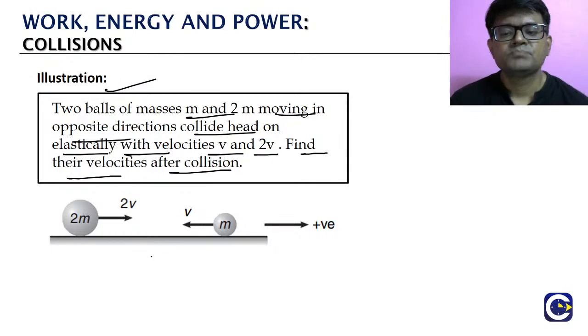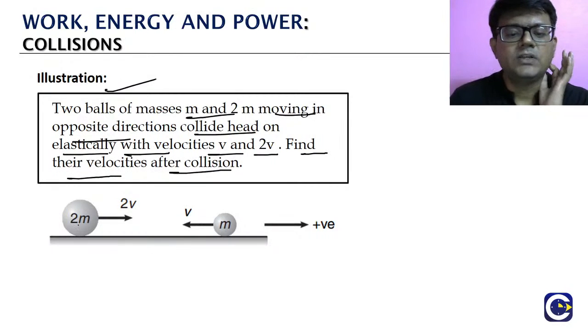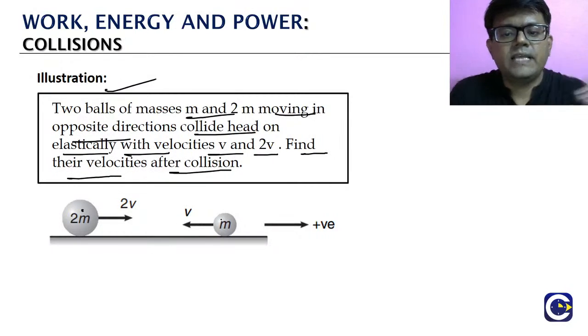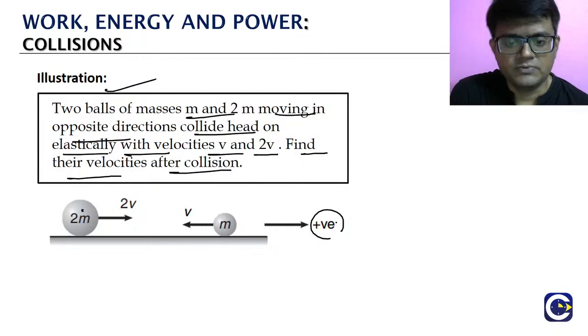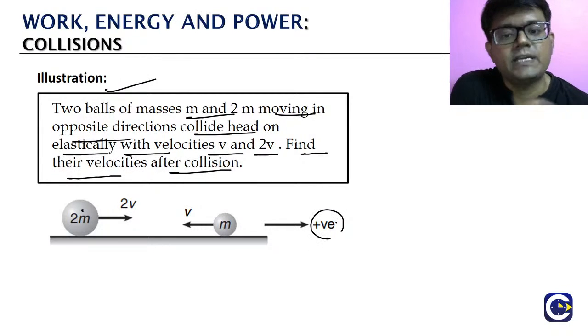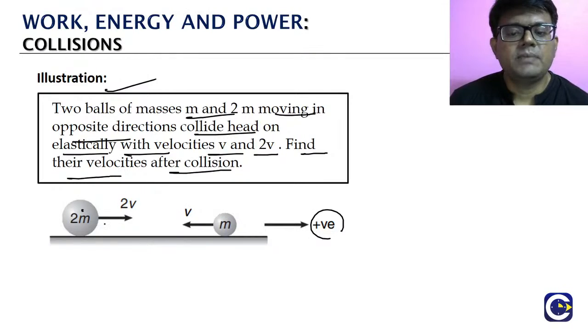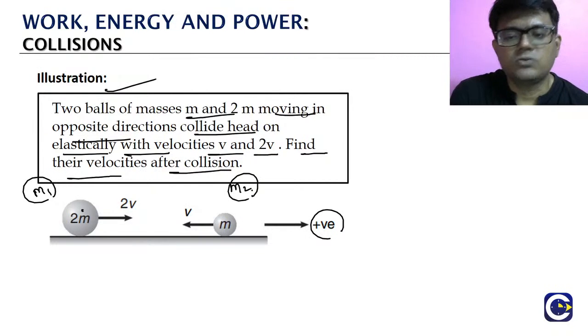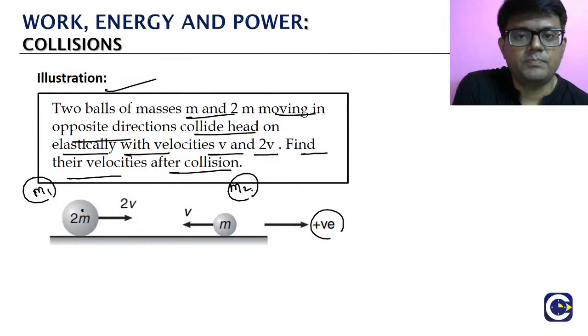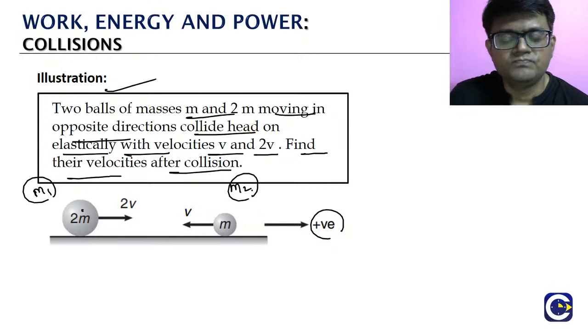Look at this. This is the scenario we have. 2m and m are moving in opposite directions. If you take the direction to the right as positive, then left we have to take as negative. So 2m is here, m is here. Let us call this particle 1. If one of them is particle 1, the other will be particle 2.